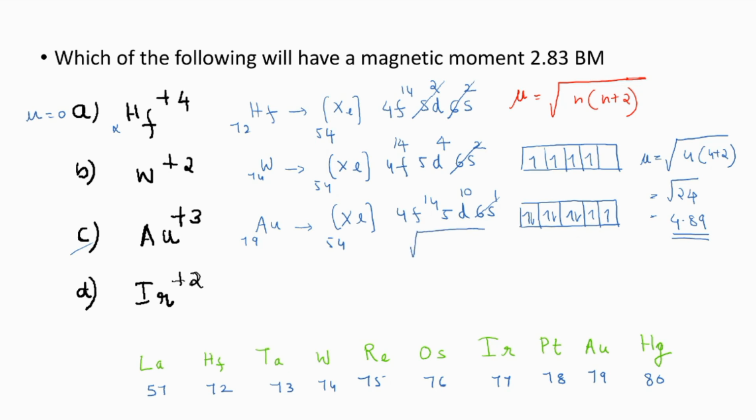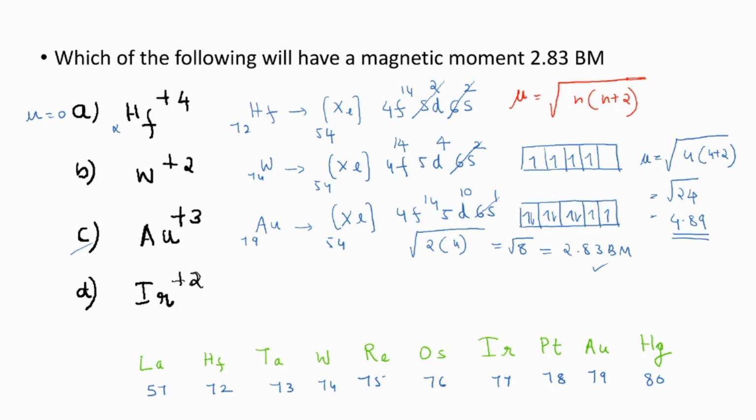So calculate the magnetic moment. Root of n into n plus 2. 2 into 2 plus 2 is 4. So that will be equal to root 8. What is the square root of 9? That will be 3. So this value of root 8 will be slightly less than 3. So what's the value? That is 2.83 Bohr magneton. This is the answer.